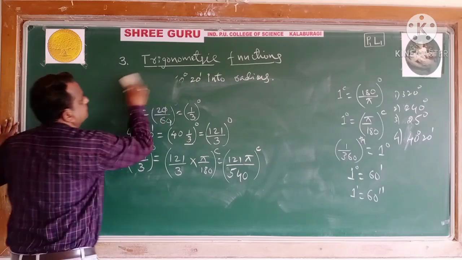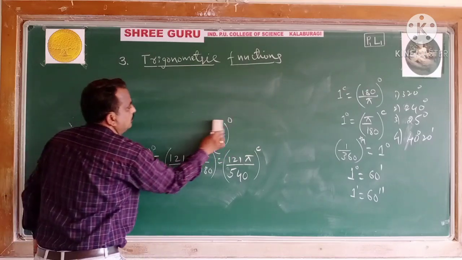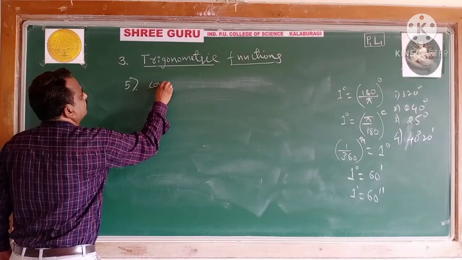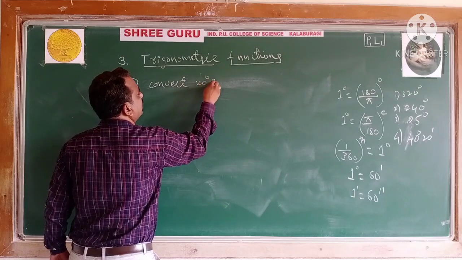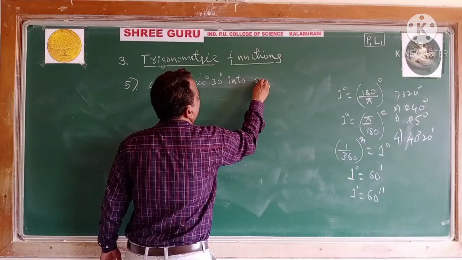Now see the next example. Convert 20 degree 30 minute into radians.